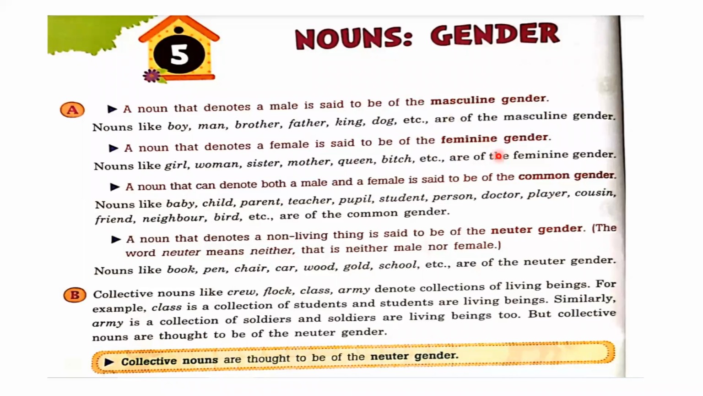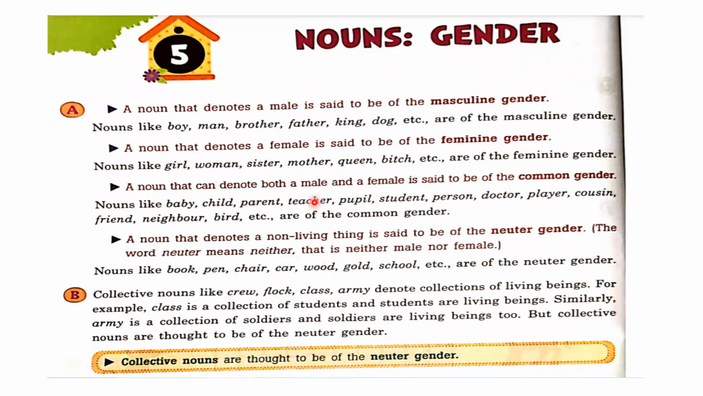Second is feminine gender. A noun that denotes a female is said to be of the feminine gender. So which nouns tell us about the female gender, that is feminine gender? Like girl, that's a female, woman, sister, mother, queen, bitch. All these words are related to female, so we can say them feminine gender.